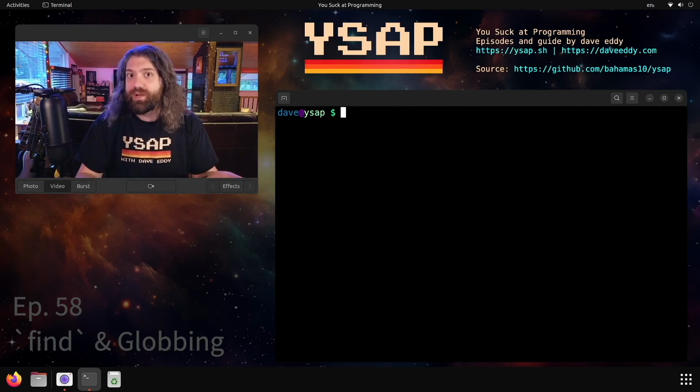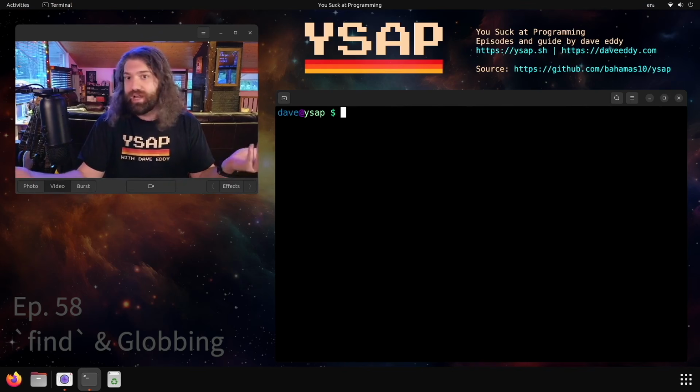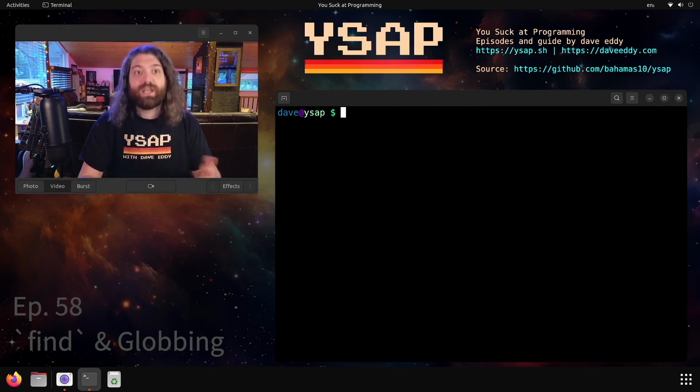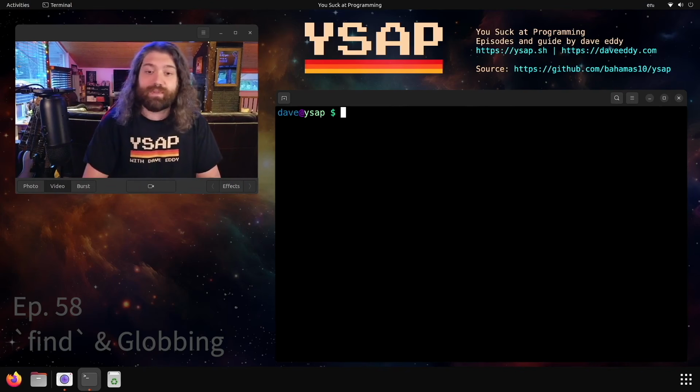Okay, let's jump into it. Today, we're going to talk about the find command. You may have used this command on your terminal to find files. If you're on any sort of Unix-like operating system, you're going to have this command. And it's super useful, but there's a pitfall with it. There's a couple different pitfalls with it, but I'm going to talk about one in particular and how to catch it and how to better prepare yourself and fight against this sort of thing in the future when your shell might not be working the way you want it to work when it comes to the find command. Enough yapping, let's jump into it.